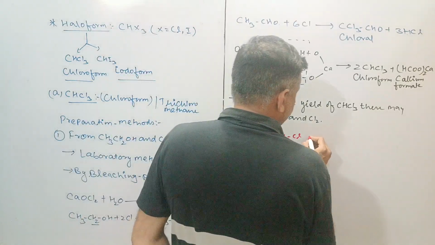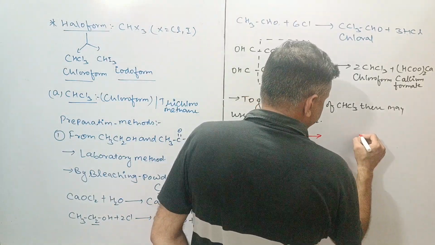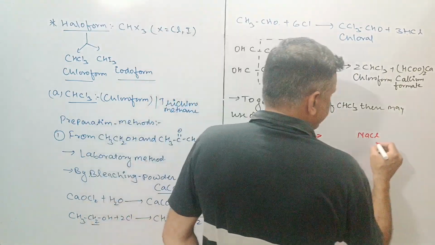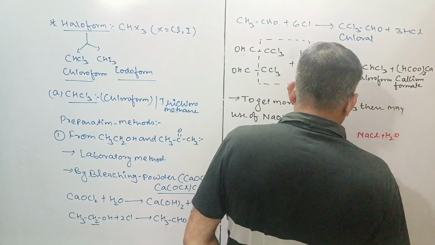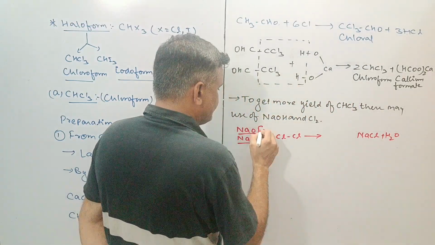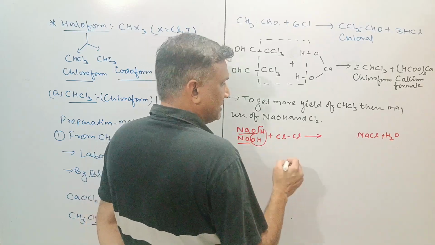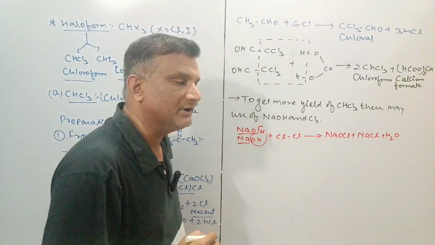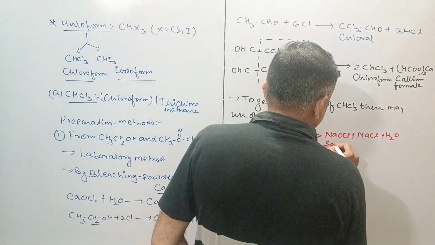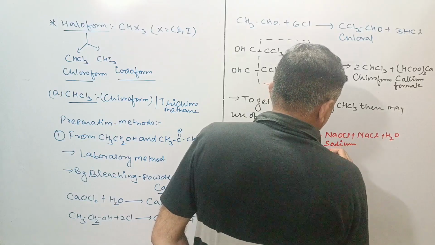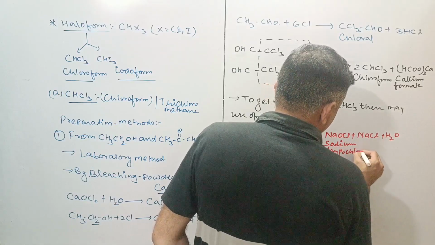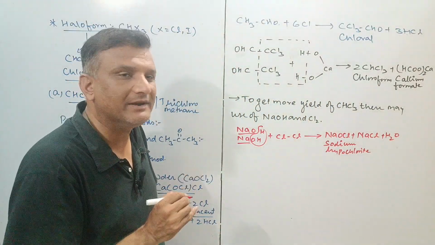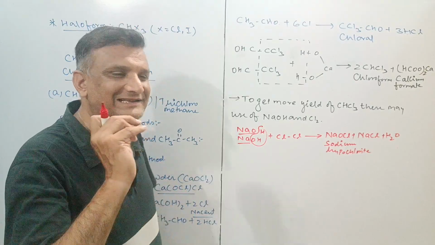One Na gives NaCl, and the rest is removal of H2O. This is the other formation, NaOCl. It's a very important compound. It is called sodium hypochlorite. It was widely used during the corona period because it is also used as a disinfectant.